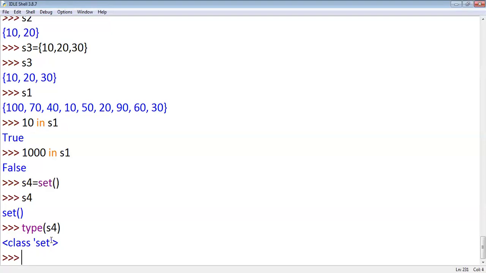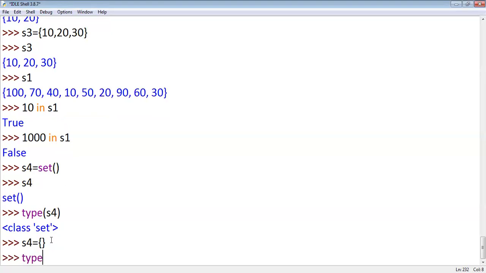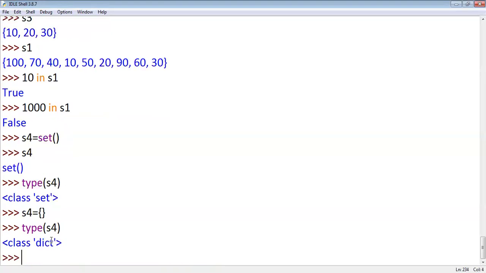Whereas you may ask one question. If you write empty braces like this, it is not a set, it is a dictionary. I'll discuss this concept when we discuss dictionaries. If you want to create an empty set, don't use only open brace and close brace. It creates a dictionary but not a set. If you want to create a set object that doesn't have members at that time, the set might be empty.